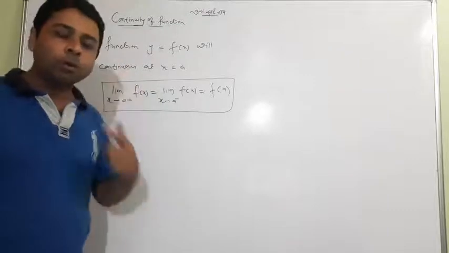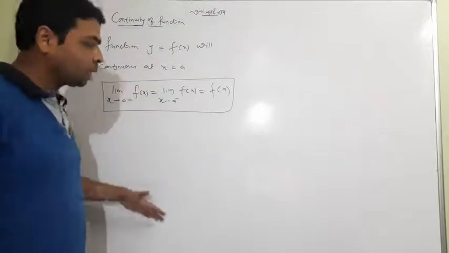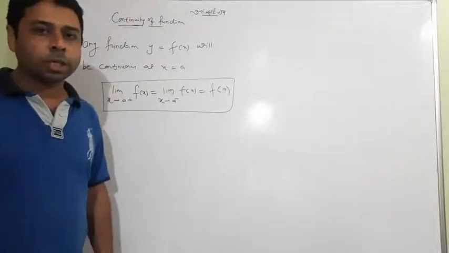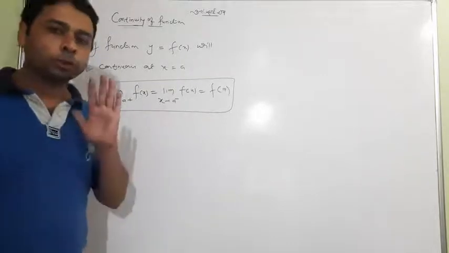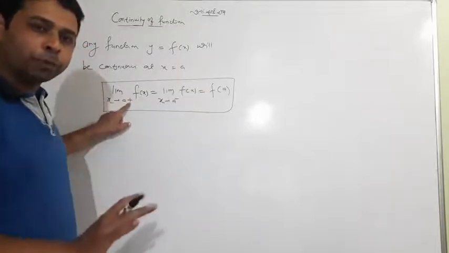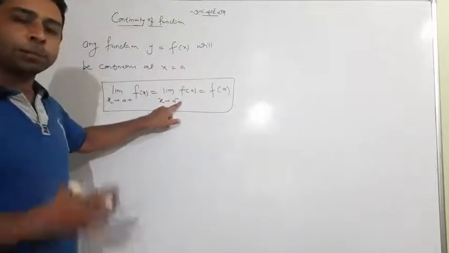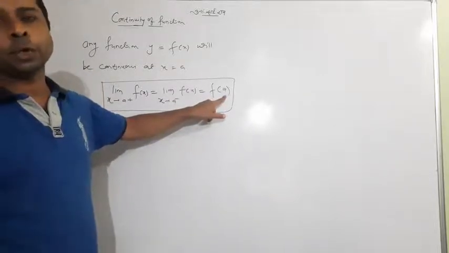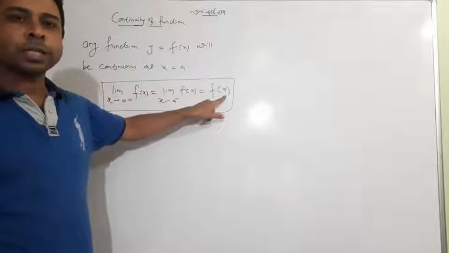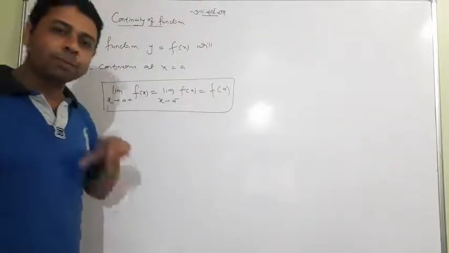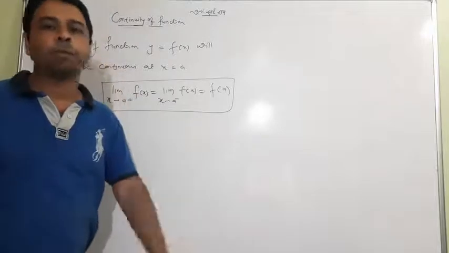I will make you write after this the ways in which a function will be discontinuous. But first of all, you should remember you just have to find the right hand limit. Yesterday I explained it very well, and I told you the shortcut. And f of a is very simple: the value of the function at x equal to a. You just have to put x equal to a in the function and you will get f of a. So all three should be the same. If all three are the same, the function will be continuous.